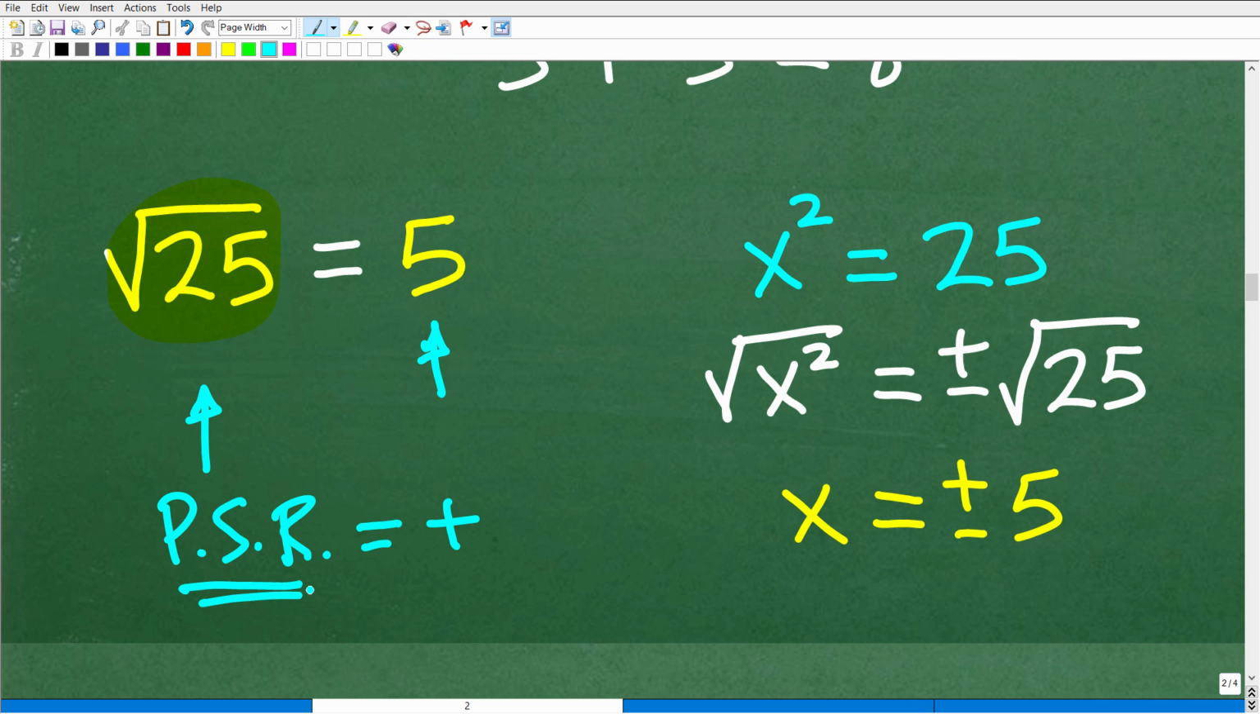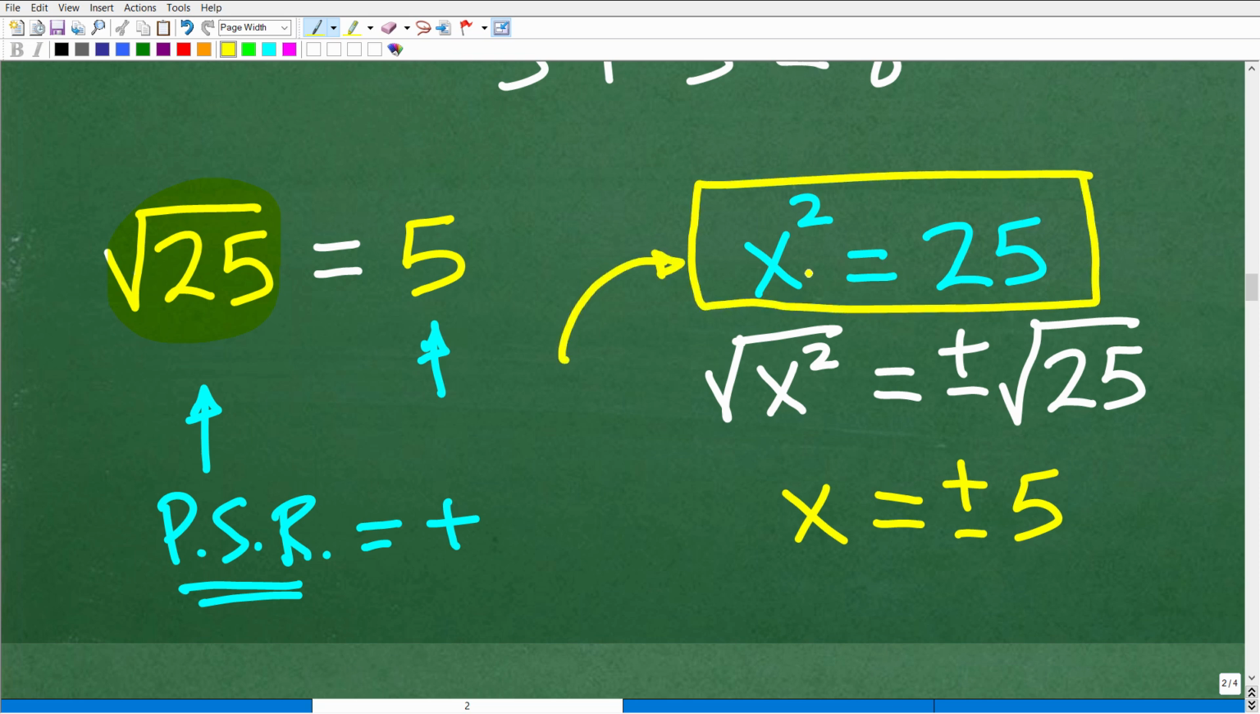So some of you might be saying, well, what about this positive negative business that I've been doing in algebra? Well, let's talk about that right now. Let's suppose I give you an equation like this to solve: x squared is equal to 25. So what type of equation is this? Hopefully you recognize this as a quadratic equation. I'm trying to solve this quadratic equation.